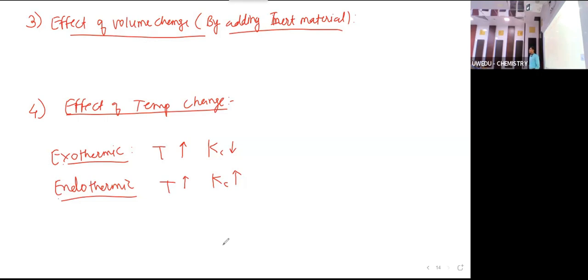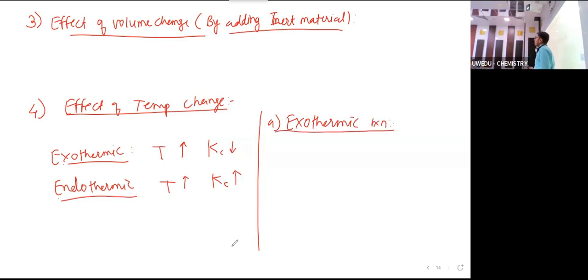But what about the forward and backward reaction? How does the equilibrium shift? Okay, so the same thing happens. First, we'll learn for exothermic reaction. So, what is exothermic reaction? When heat is released, like N2 plus H2 gives ammonia, and here delta H is minus 92 kilojoule per mole. That means this is an exothermic reaction, and heat is released.